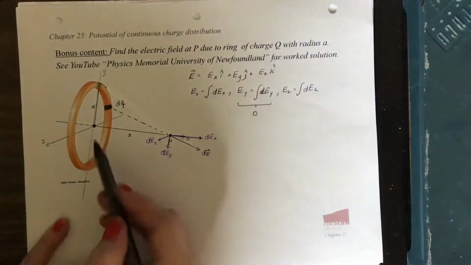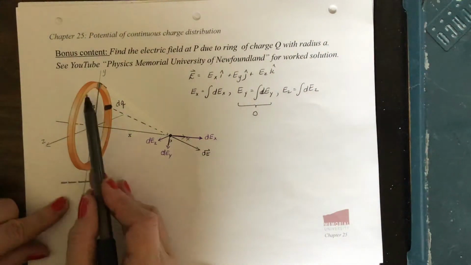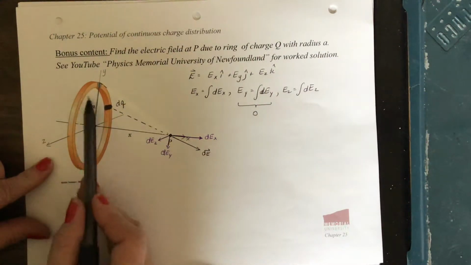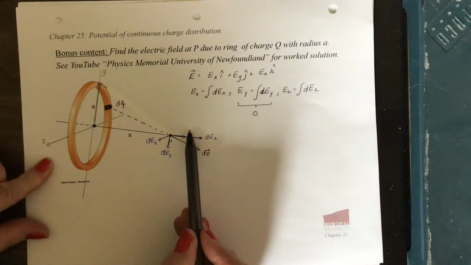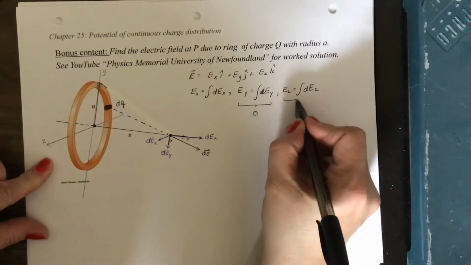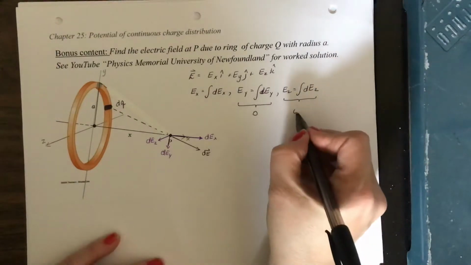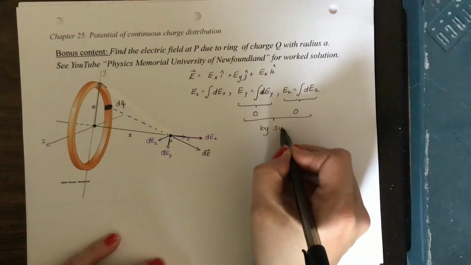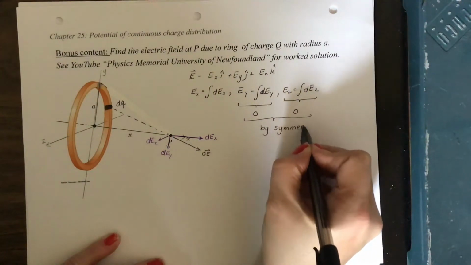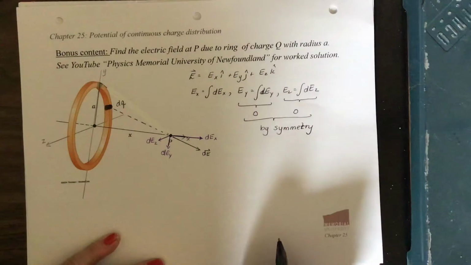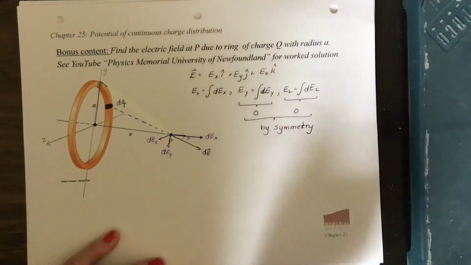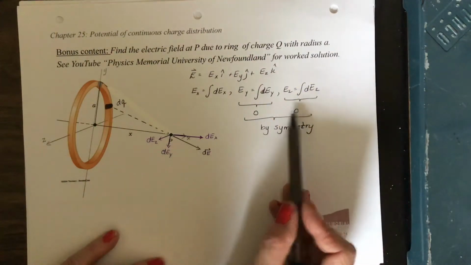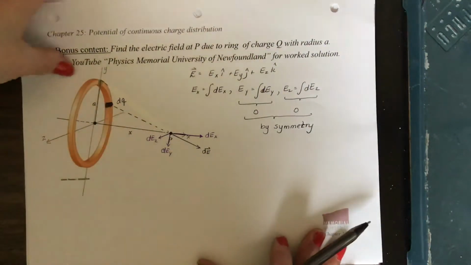Your z component is in and out of the page. For this part of the ring right here, the z component of electric field would point towards us. For this part of the ring right here, the electric field would point away from us. So if we added all those up, all those z components would cancel. So those two are going to be 0 by the symmetry of the problem. If you work through this problem and you don't catch on to that symmetry, it's okay. When you write your components and do your calculation, your answer is going to be 0 as you get around the ring.